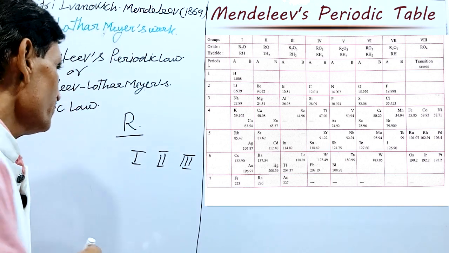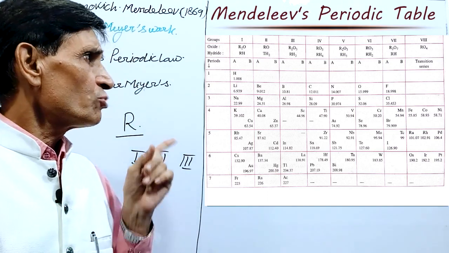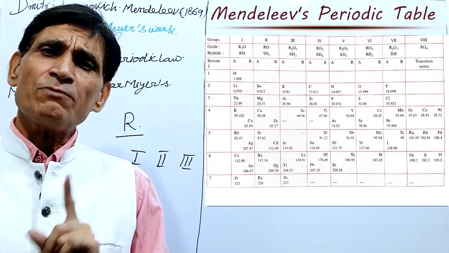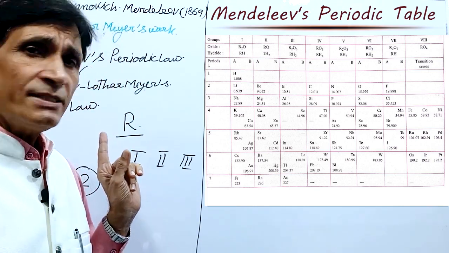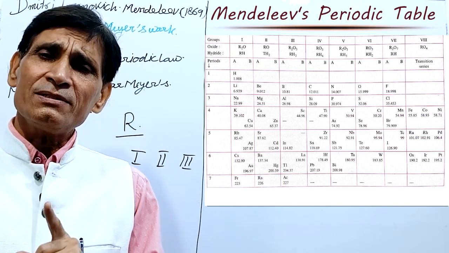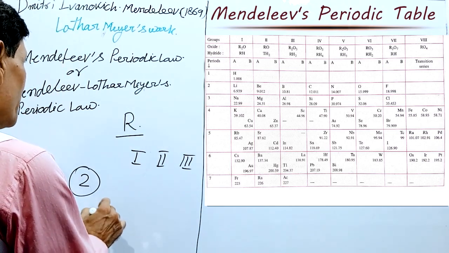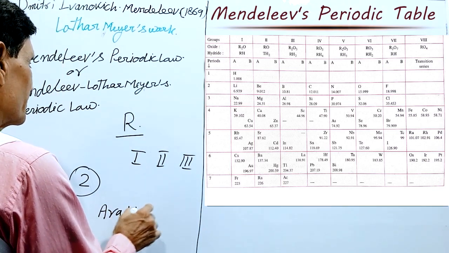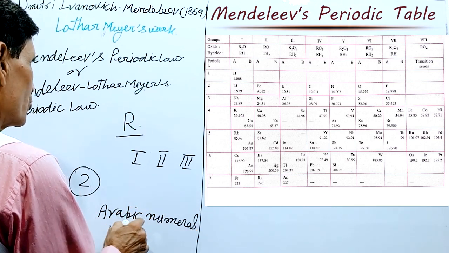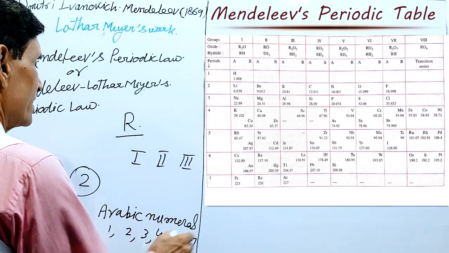Now, the second essential feature is there are 7 horizontal rows in Mendeleev's periodic table. Mendeleev identified these horizontal rows by using Arabic numerals, like 1, 2, 3, 4, 5, 6, 7.